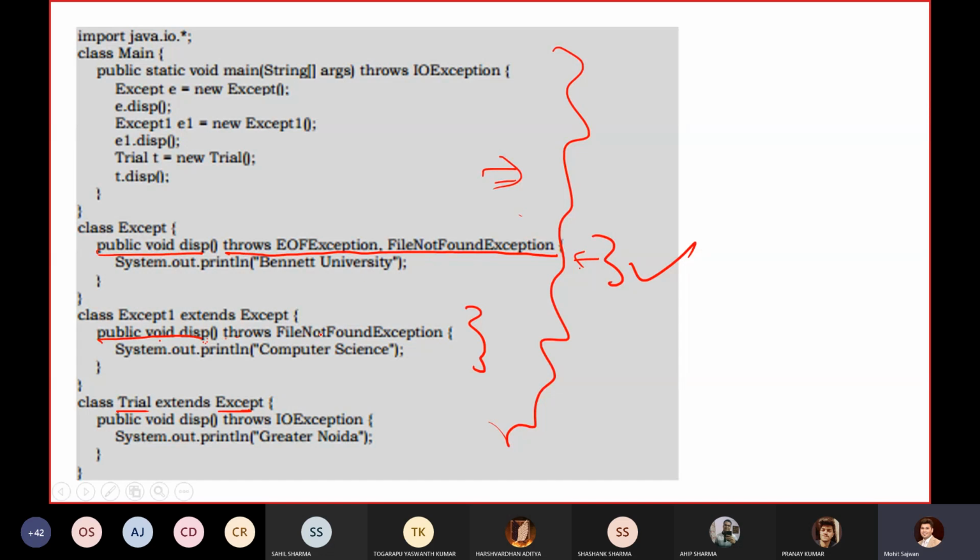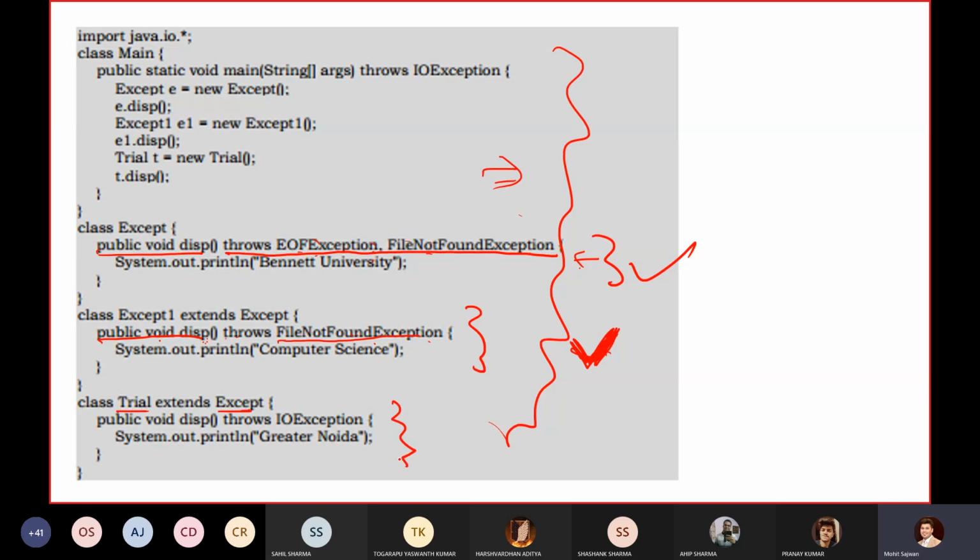You have two options: either you can write any one of the classes, EOF exception or file not found exception, or both. For this case, I am writing file not found exception. So yes, again overriding is possible.